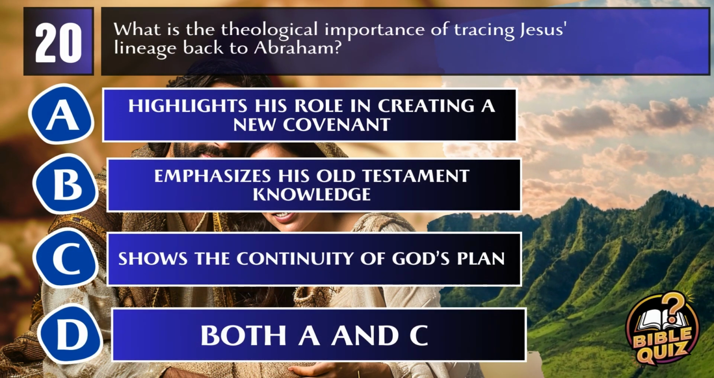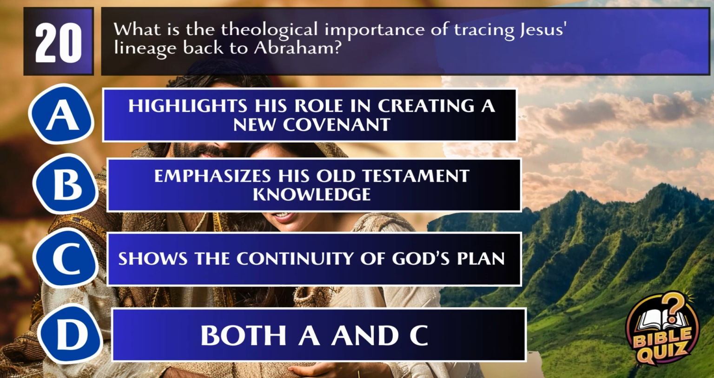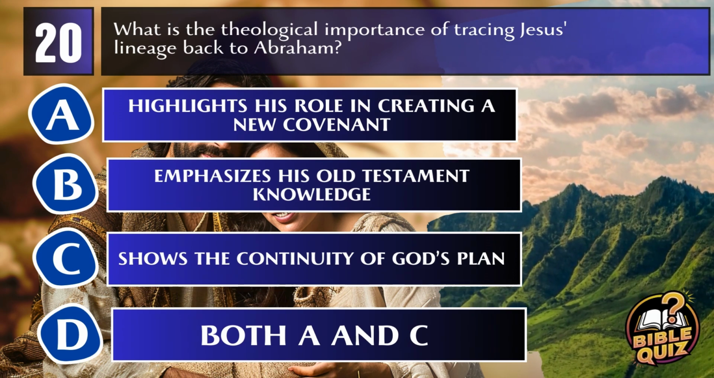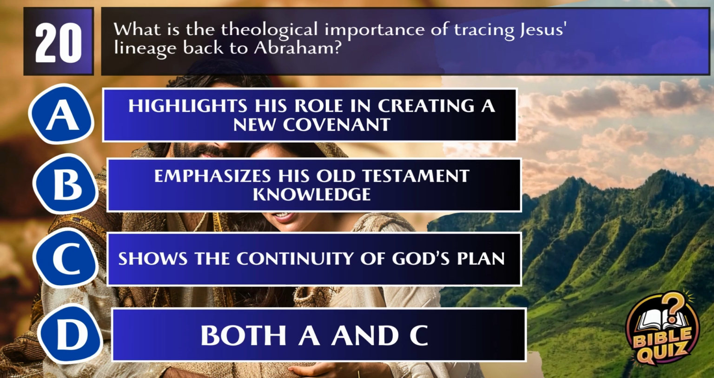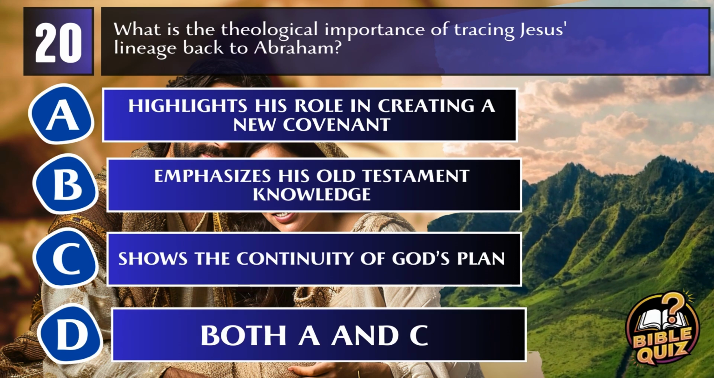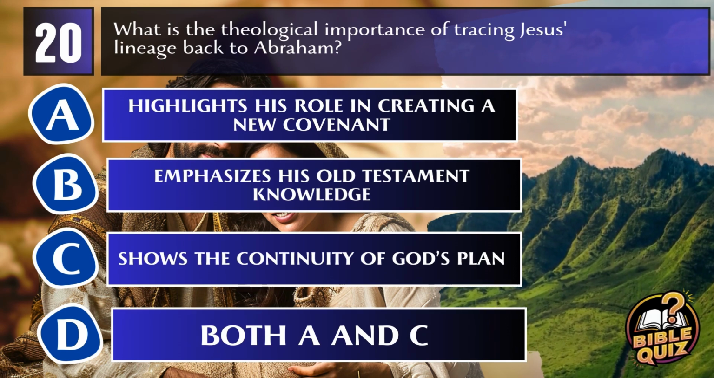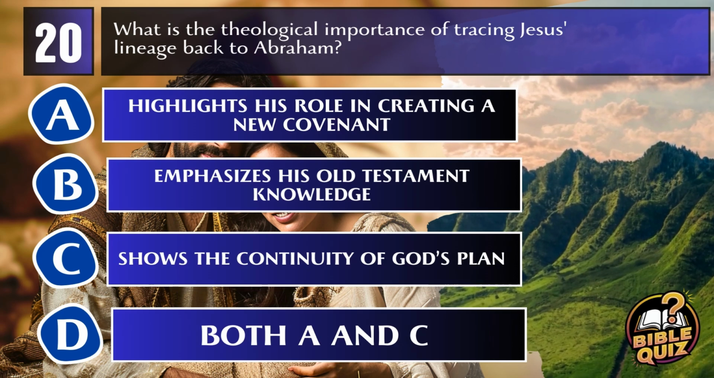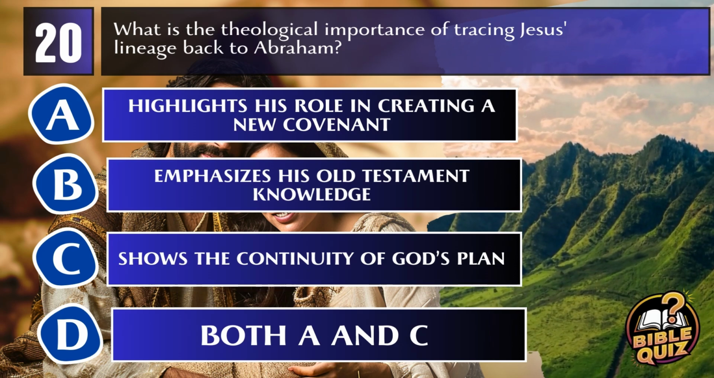Question 20. What is the theological importance of tracing Jesus' lineage back to Abraham? A, highlights his role in creating a new covenant. B, emphasizes his Old Testament knowledge. C, shows the continuity of God's plan. D, both A and C.